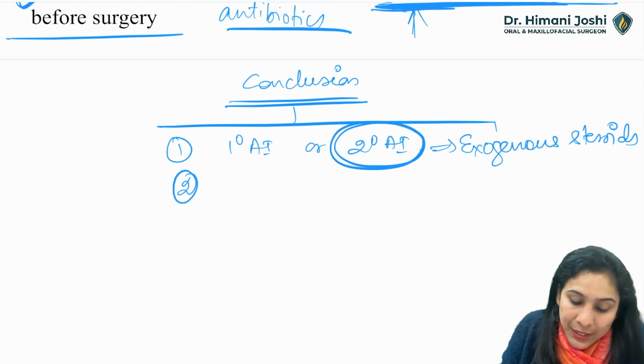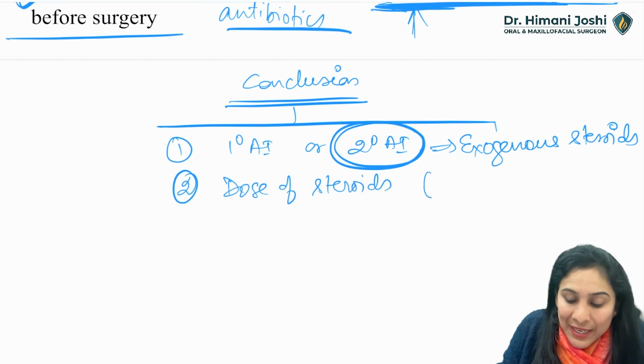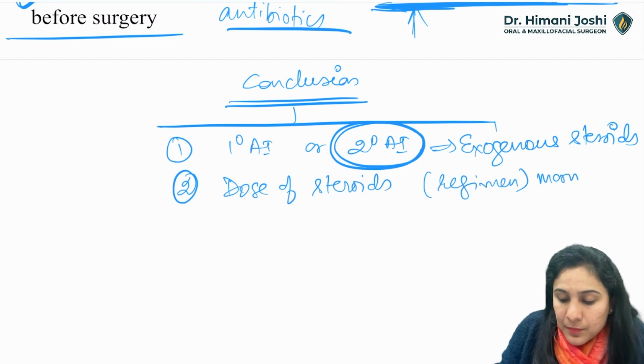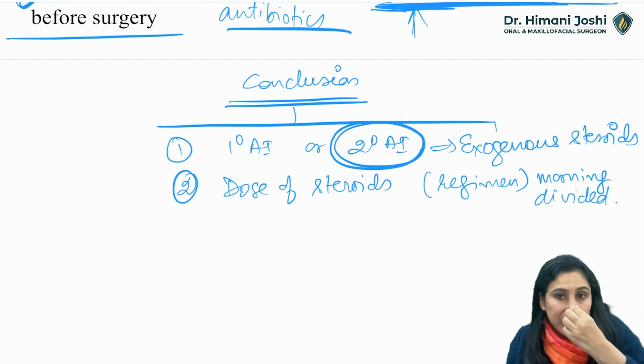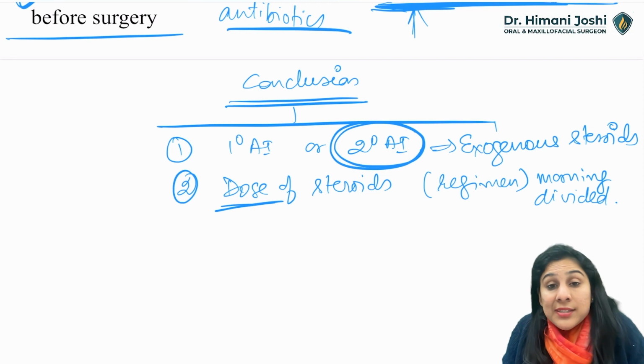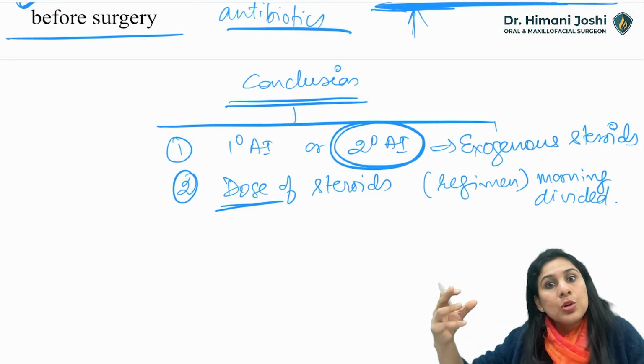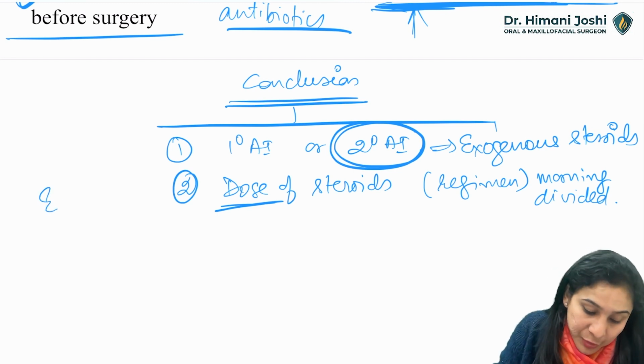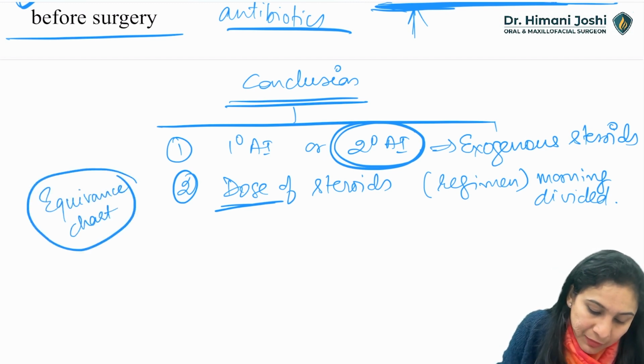Second, you have to see what is the dose of steroids being taken. Dose, and if possible the regimen, that is whether it is a morning dose or a divided dose. Based on that you will decide whether the dose is normal body dose or more dose. That chart will tell you. Okay, the chart which is the equivalent chart. So you have to remember the equivalence chart here, the glucocorticoid equivalence chart.